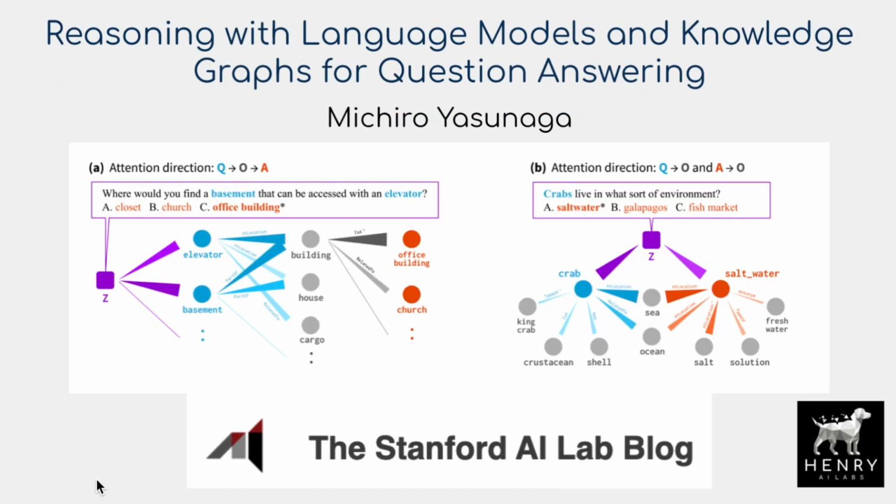From the Stanford AI Lab blog, we have a description of the paper, Reasoning with Language Models and Knowledge Graphs for Question Answering. This describes an interesting system to use a language model to encode the question answering context, embed that into a knowledge graph, and then use a graph attention network to answer these multiple choice questions in the